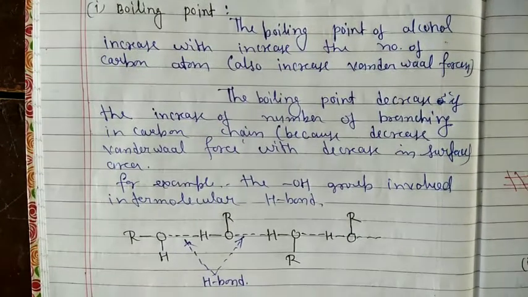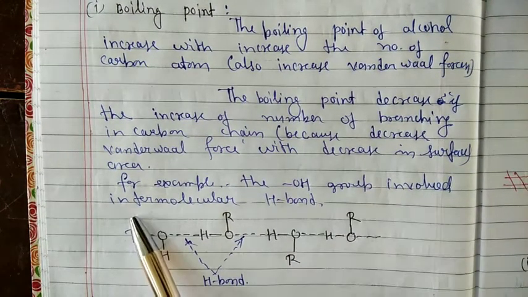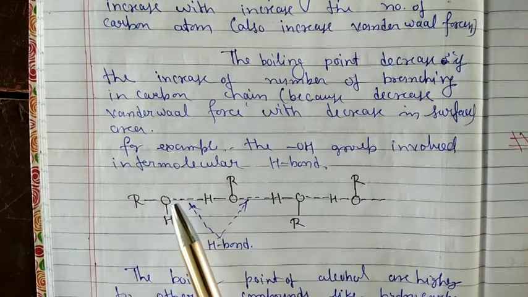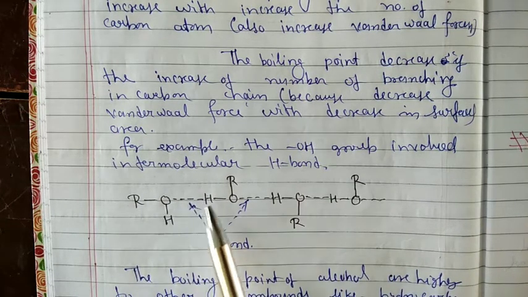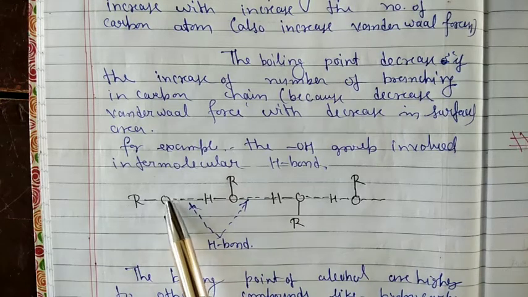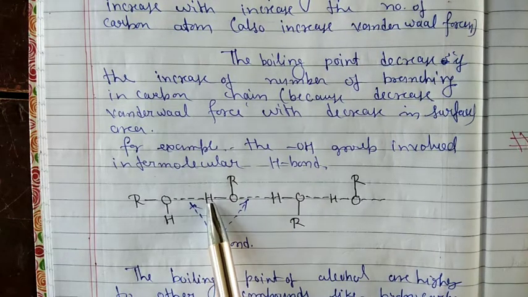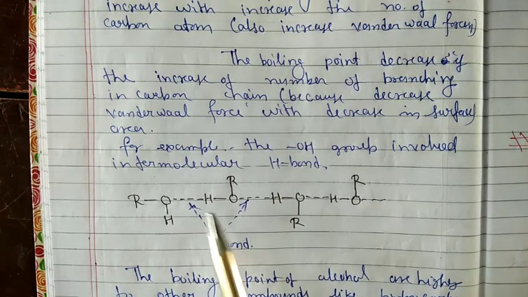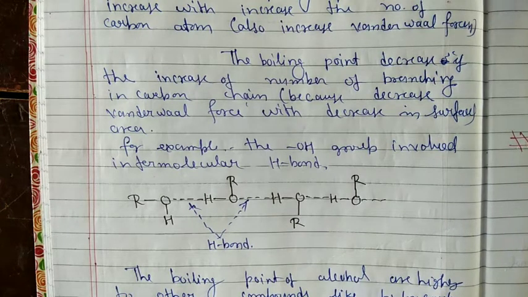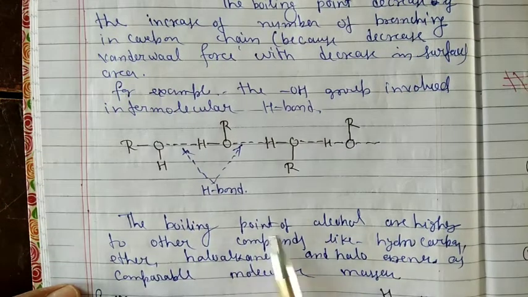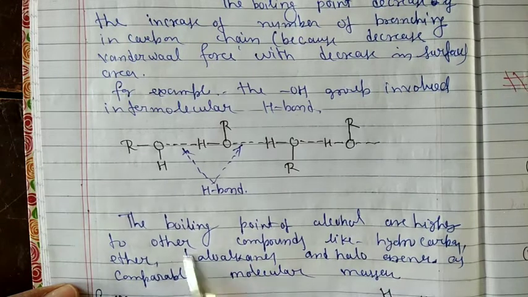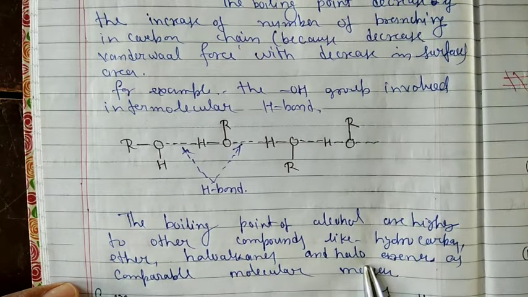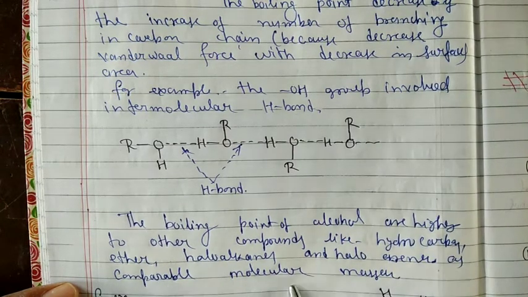For example, the OH group is involved in intermolecular hydrogen bonds. You also see here R-O-H, and the dot dot is the symbol of hydrogen bonds, connecting a more electronegative atom and a less electronegative atom. O and H, OR, H, OR. This dot dot bond is known as a hydrogen bond. The boiling points of alcohols are higher than other compounds like hydrocarbons, ethers, haloalkanes and haloarenes of comparable molecular masses.